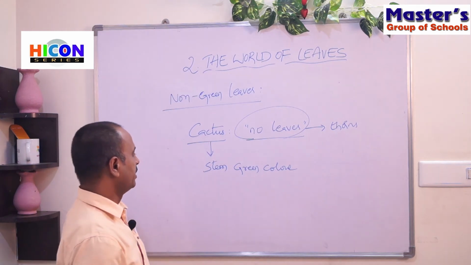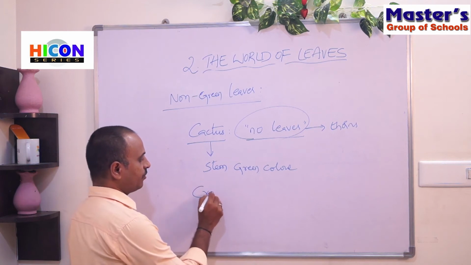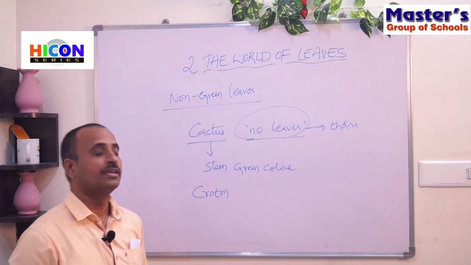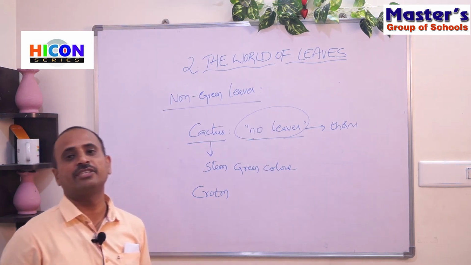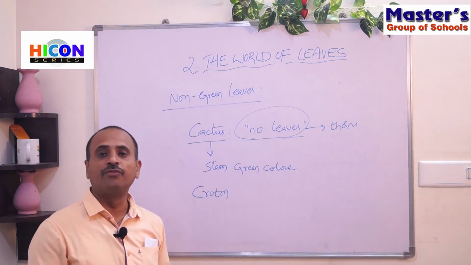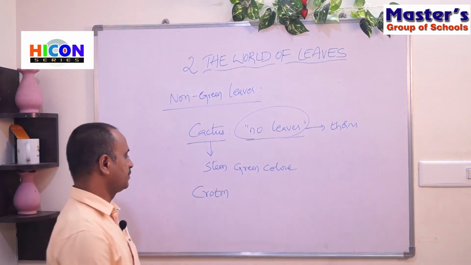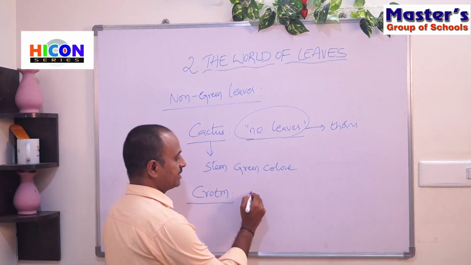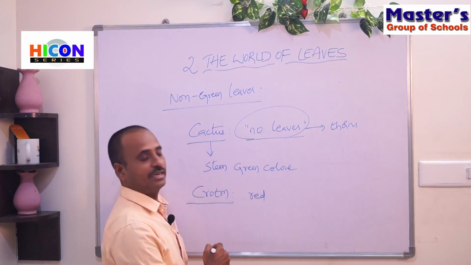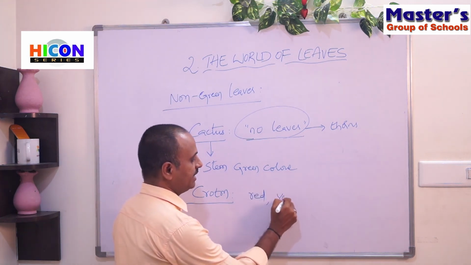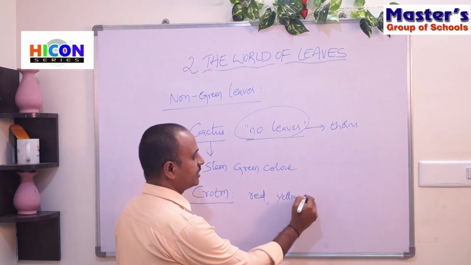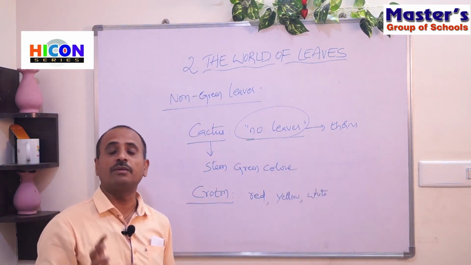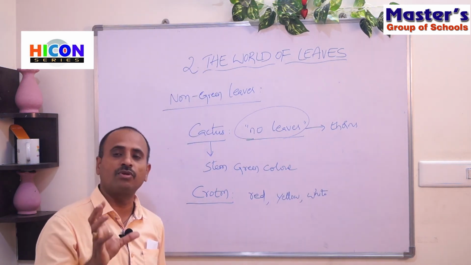In the same way, if we take some species of croton plants, generally we keep croton plants in our houses for interior decoration and to get beautifulness for our houses. If you observe the leaves of some croton plants, some leaves are present in red color, some leaves are present in yellow color, and some leaves are present in white color. Look at the picture. Here you are observing the leaves of some croton plants.